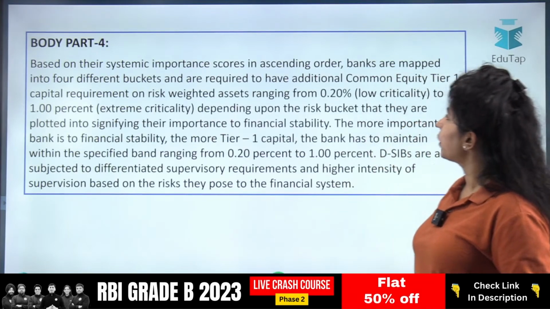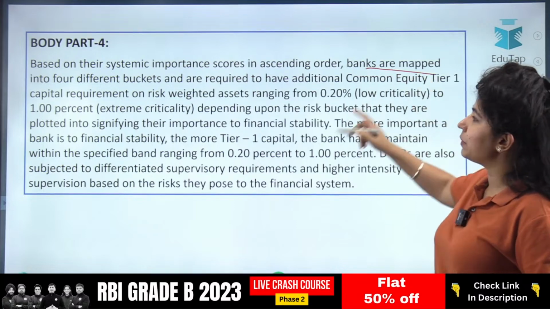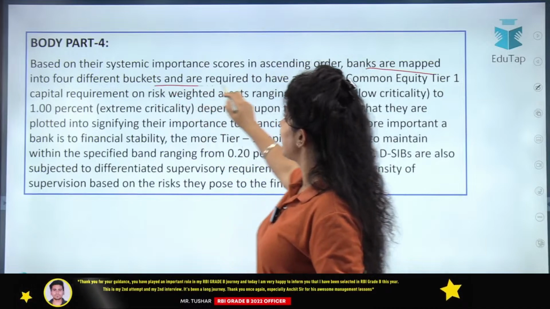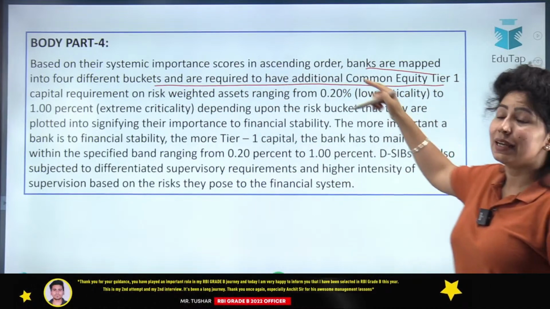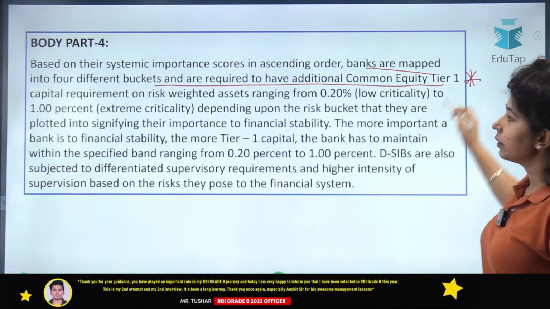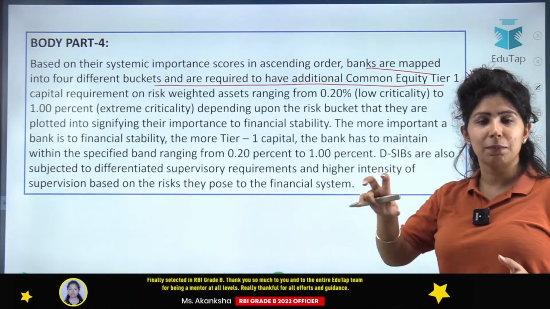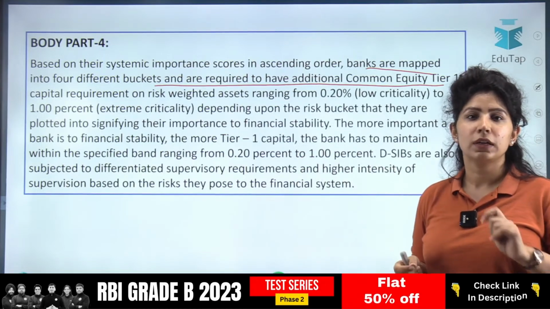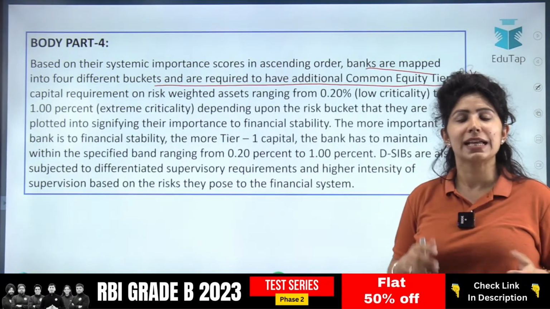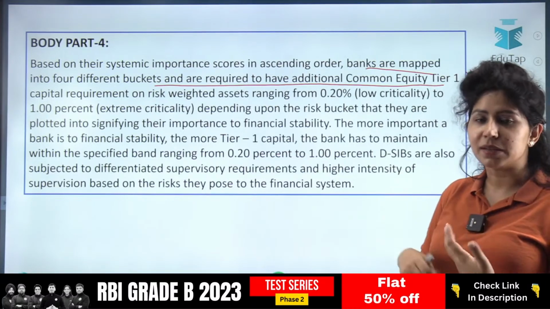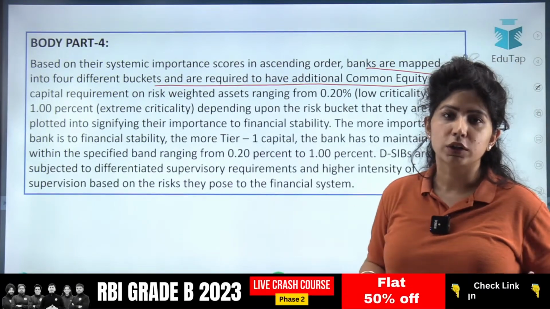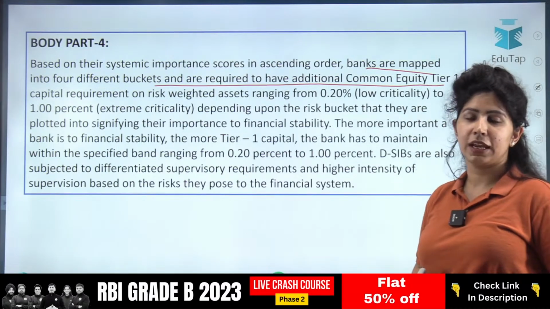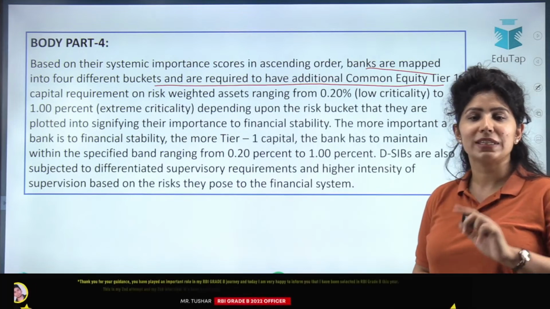Based on their systemic importance scores in ascending order, banks are mapped into 4 different buckets. 4 types of systemically important banks are there and are required to have additional capital. Now this is the important one here. What is the advantage of a bank being a DSIB? Government protects it. It gets the advantage that its deposits are insured. Customers feel trust in that bank that my deposits are insured by the government. My money will not go. My money will not be taken away by the bank if the bank fails. Alright, that was the advantage.